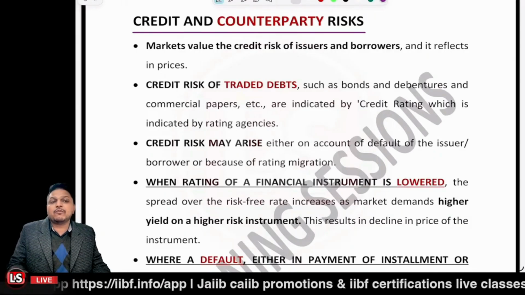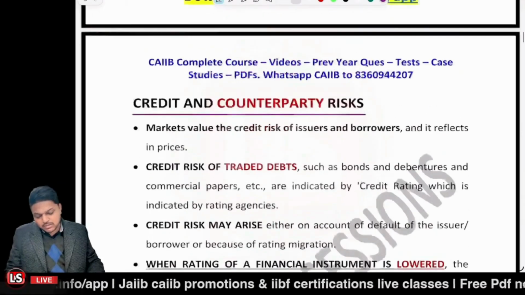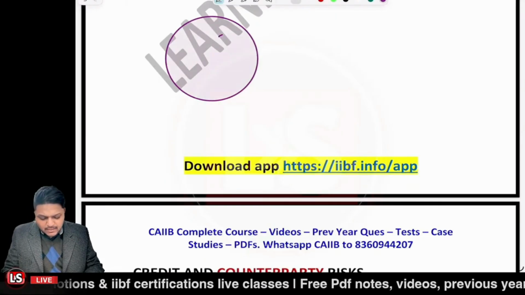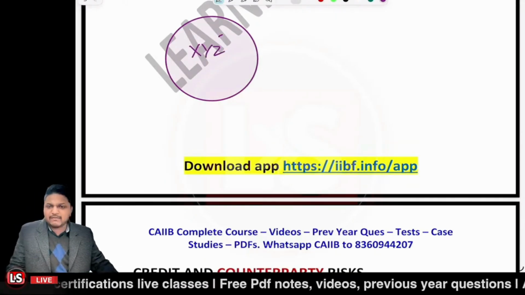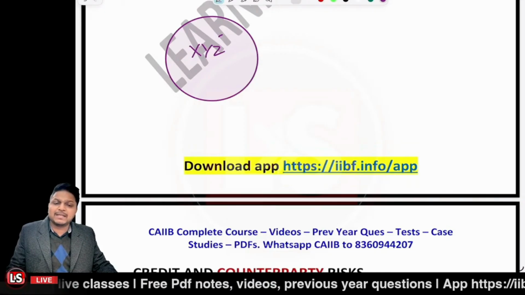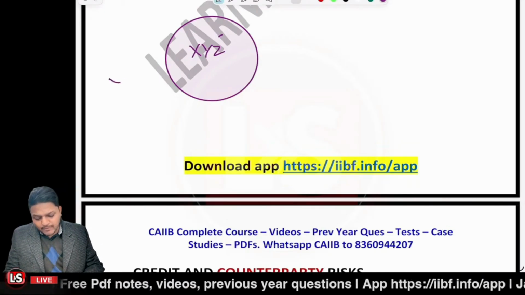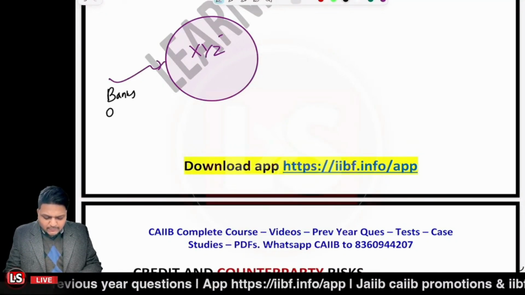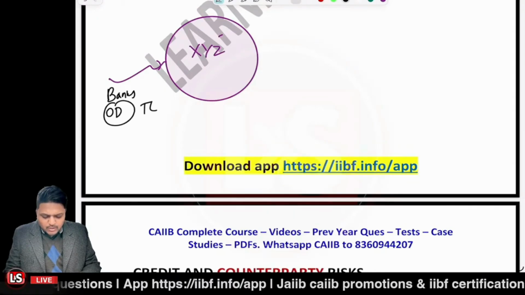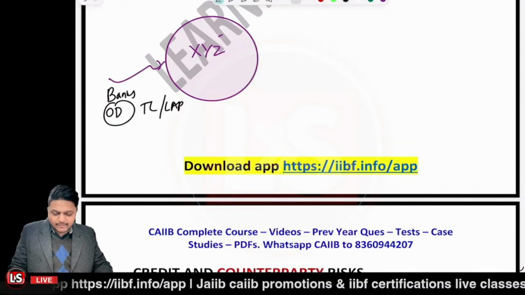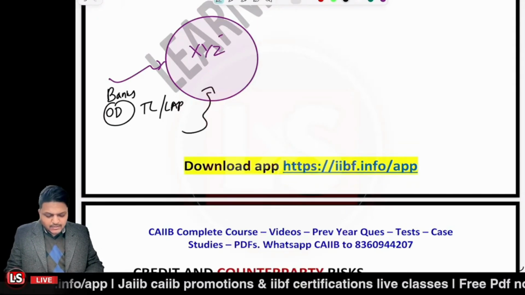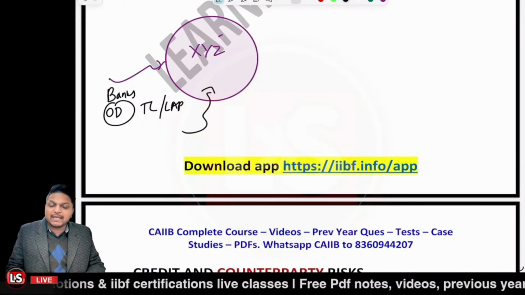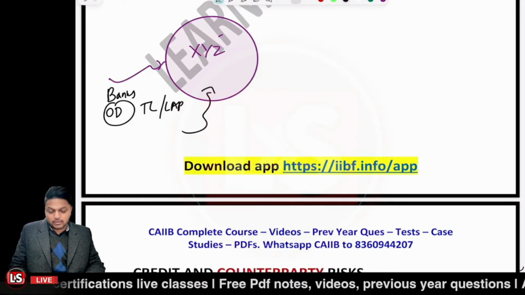Like credit risk of trade debt would be related to what? Such as bonds, debentures. These are the debt instruments. Now, do you know what you mean by debt instruments? In this case, the market is here, the company is here, XYZ. Now, the company has different ways to get money from the market. Like they can borrow from the bank. The company may be borrowing from the bank in the form of overdraft or term loan or loan against property or anything like that, right? Or they can be borrowing from the vendors, from where they are getting the raw material. They can be borrowing from them also for the shorter duration, right?